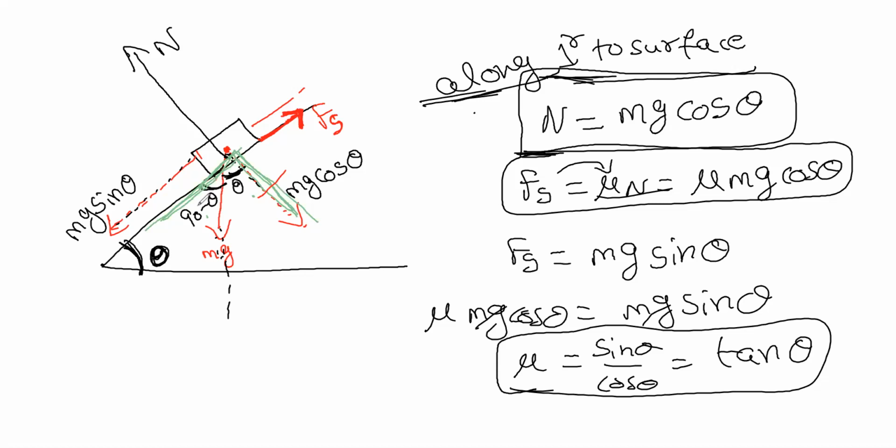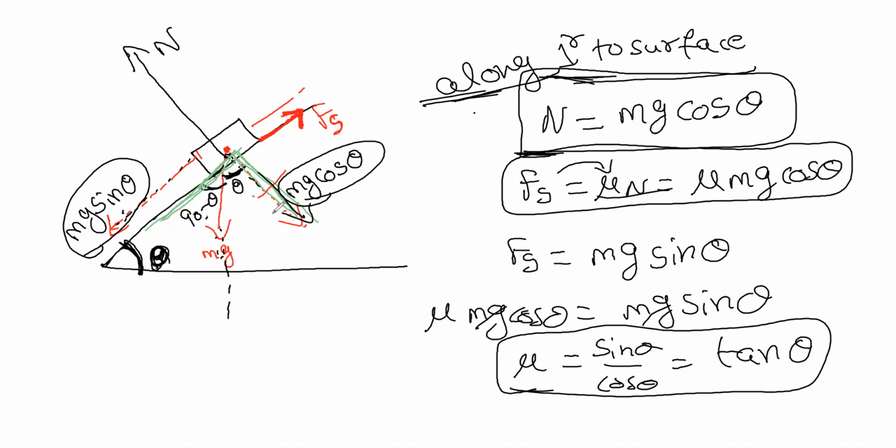Because for every problem we can't be doing this theta, 90 minus theta, then dividing components mg cos theta, mg sin theta. It's all the standard format. First, see where they have given the theta. Just see whether it is inclined to the same. So just adjacent to it becomes mg sin theta always. If this is theta, the inclination always becomes the mg sin theta component. And the other one becomes mg cos theta always.